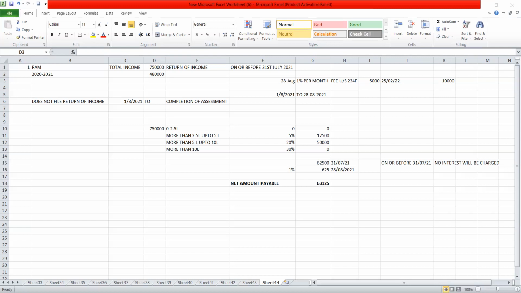So on the basis of such discussion, we have covered section 234A and section 234F. These are very important provisions of the Income Tax Act, because if any assessee does not furnish return of income on or before the due date, then such person is required to make the payment of interest as well as the amount of fees as per the provisions.